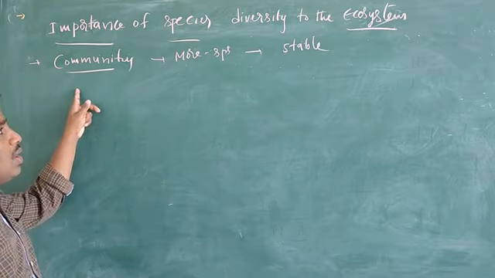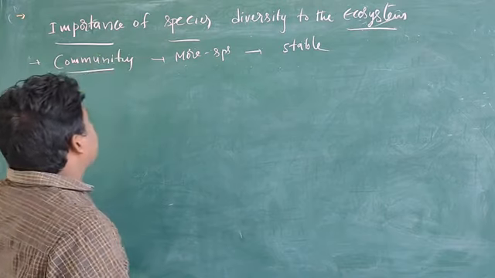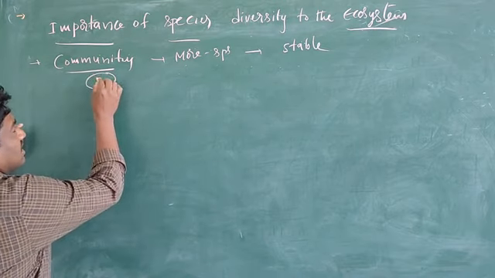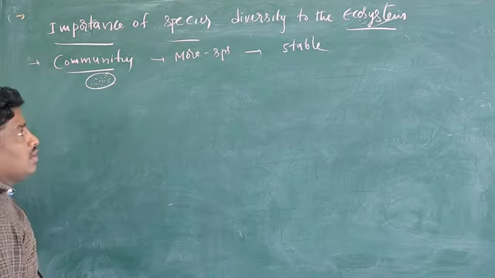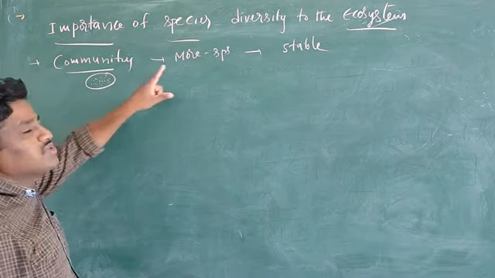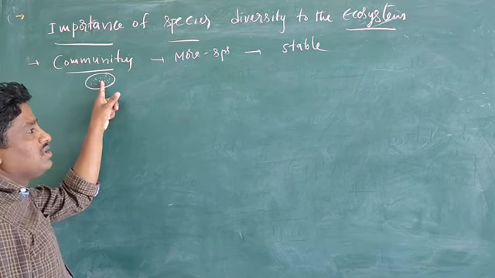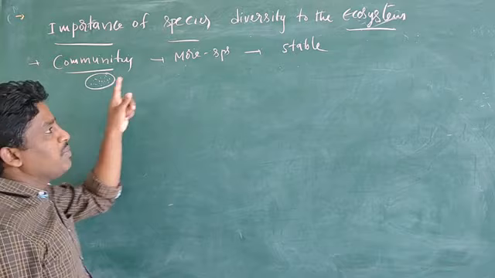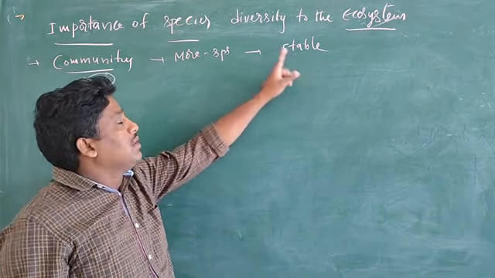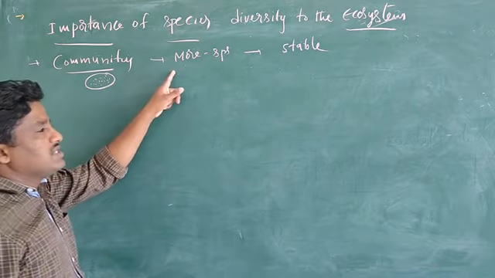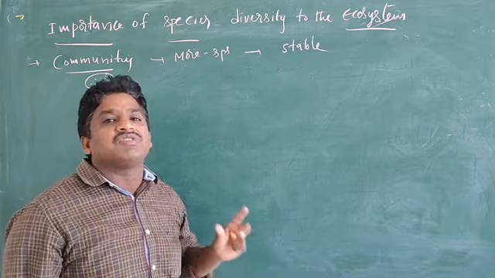Communities with more types of species tend to be more stable. In an area, there are different kinds of communities. The community with more types of species present in the ecosystem may be more stable than that of a community with fewer types of species.